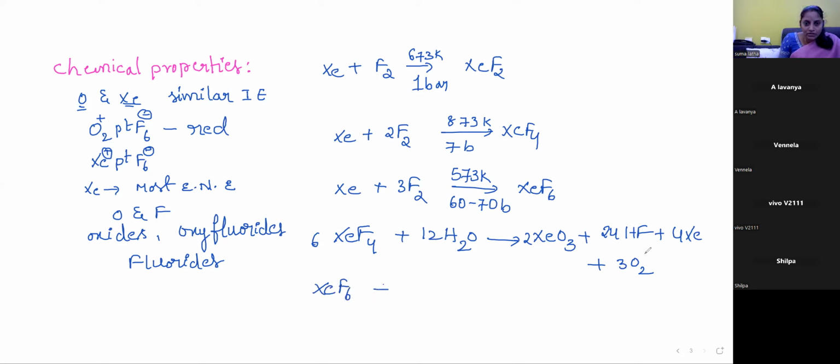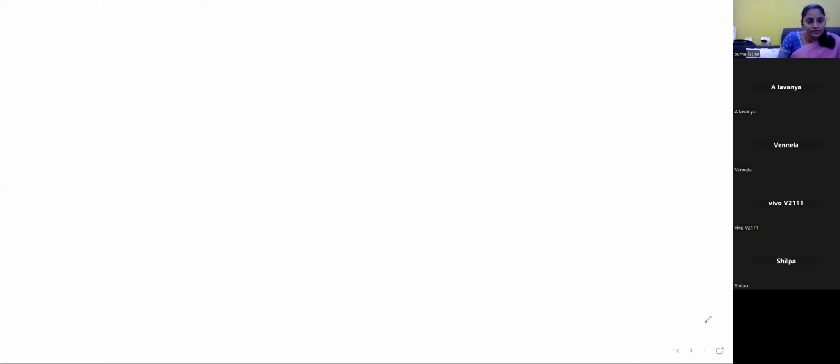Also, XeF6 reacting with 3 moles of water will form xenon trioxide, XeO3, and 6 moles of HF. These two reactions are the complete hydrolysis of xenon fluorides. Next one, I'm going to the next page.